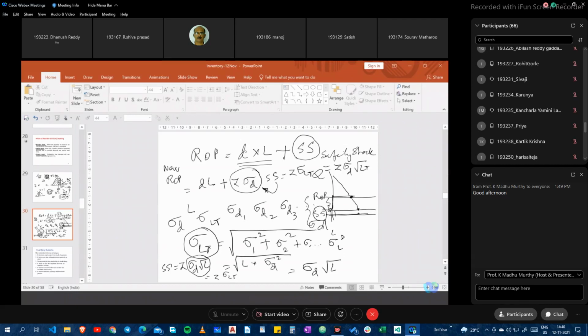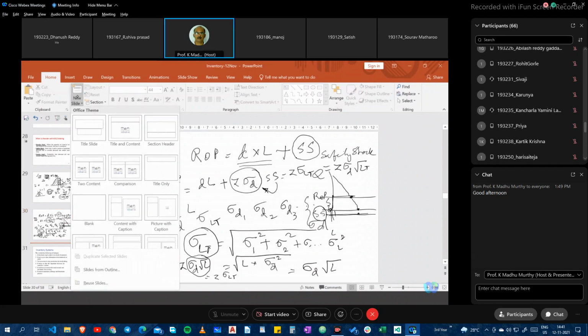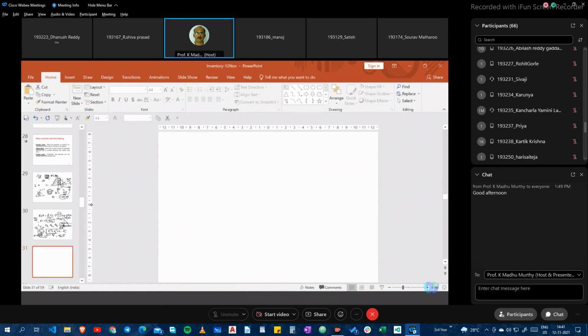I wanted to share this information with you. Do you know how we got this daily demand? I hope you are all aware of the daily demand. Whenever I'm talking about the daily demand, what I mean is d bar equal to the sum of Di, where i is equal to 1 to N, divided by N. This is the average demand that I'm trying to calculate.